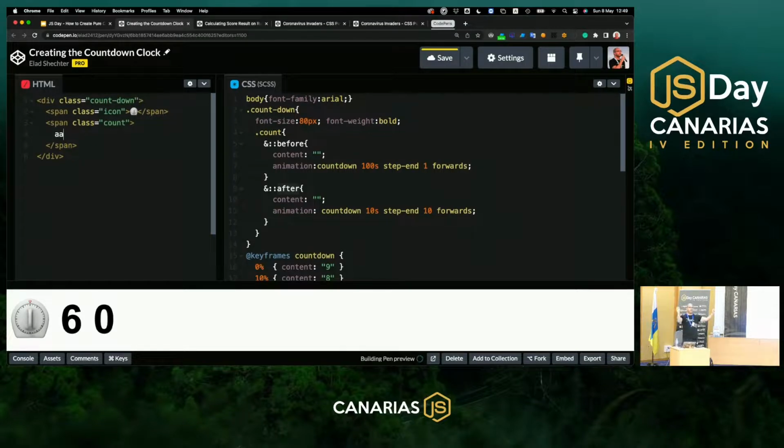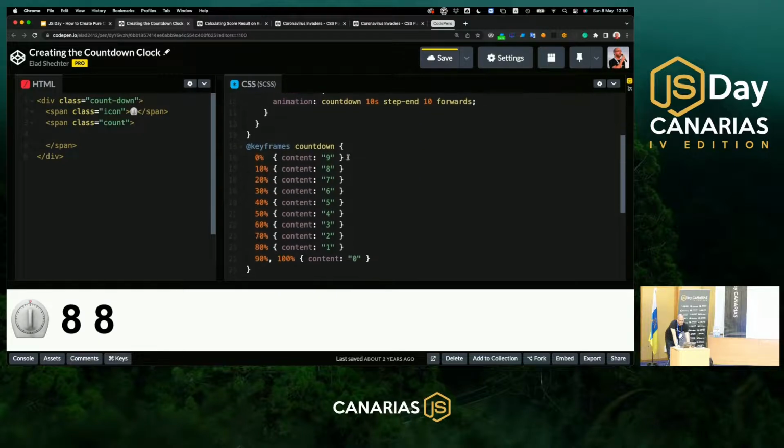see that these both numbers are being separated. It's not one integer. There are two separated strings that are really, really synchronized. And let's reset it and let me explain to you how it really works. The first value is the before pseudo element, this one. And I'm calling the animation of countdown, and I'm telling it to work for 100 seconds and 1 iteration. 100 seconds and a total of 10 frames.